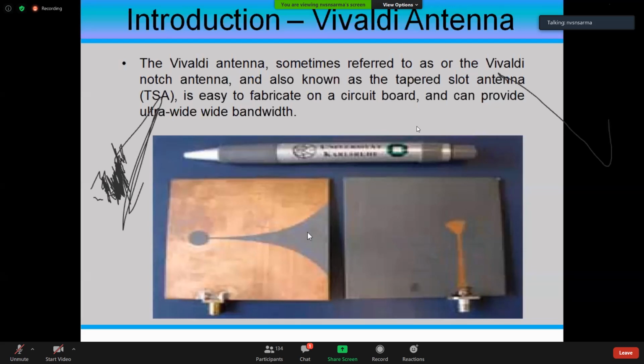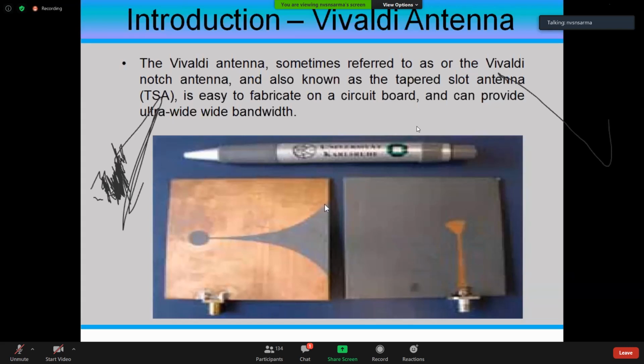So from this transition region into the radiation region, we need a very slow change. But as you go for a slow change, the antenna size increases. So you have to make a balance between the size of the antenna and the transition you are providing for this.